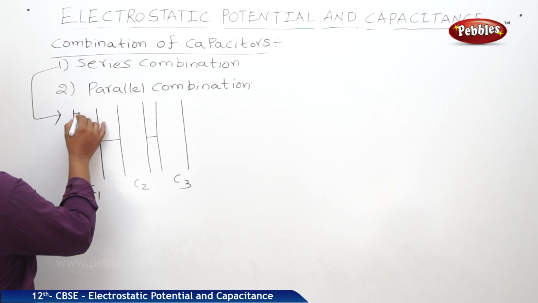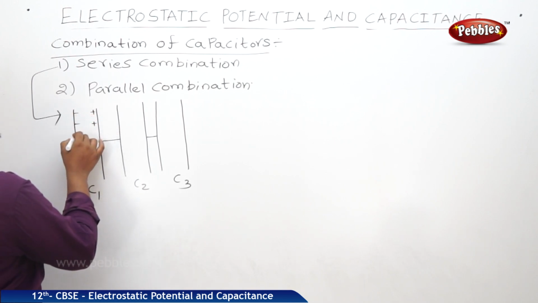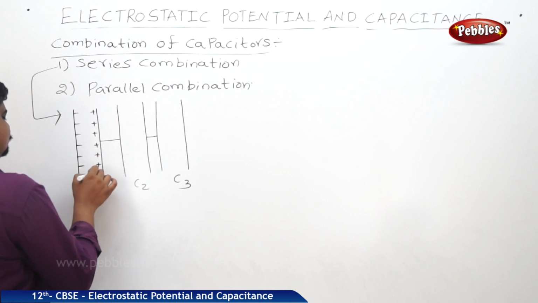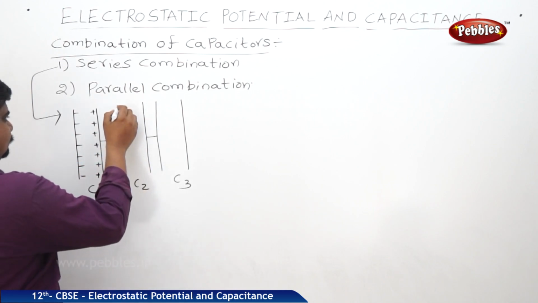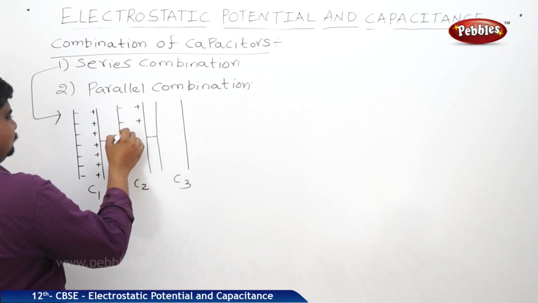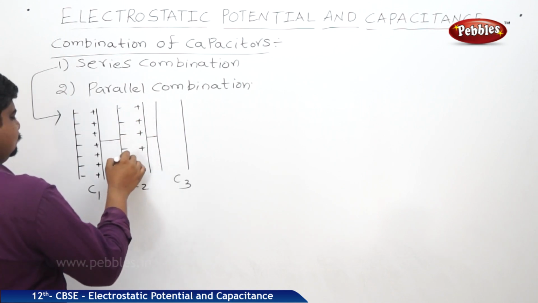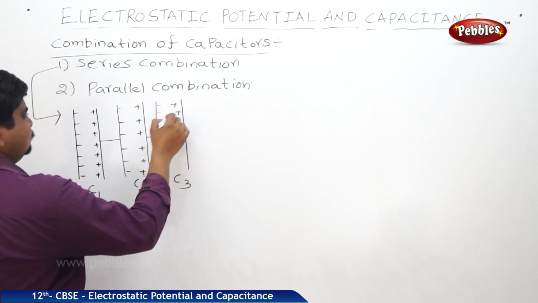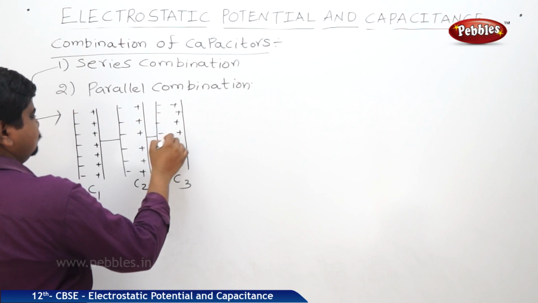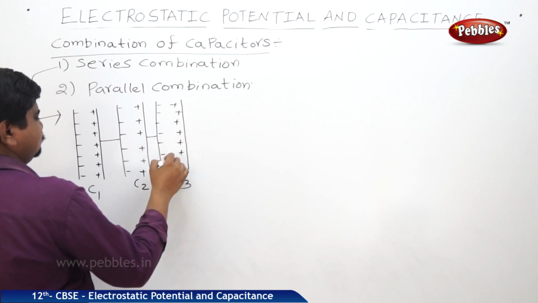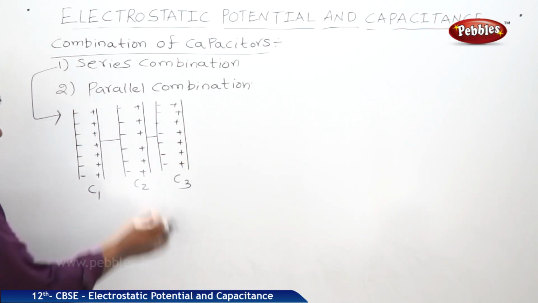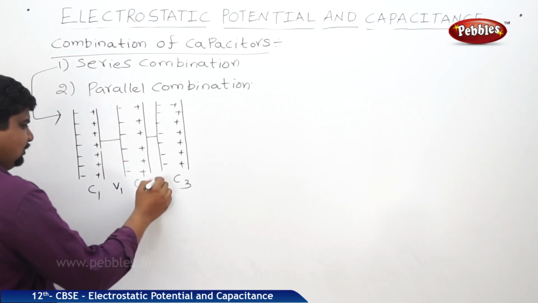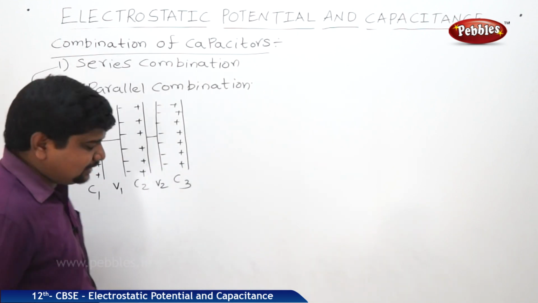So like this. Potential difference occurs between the ends. So therefore, here it is V1, V2 continuously.